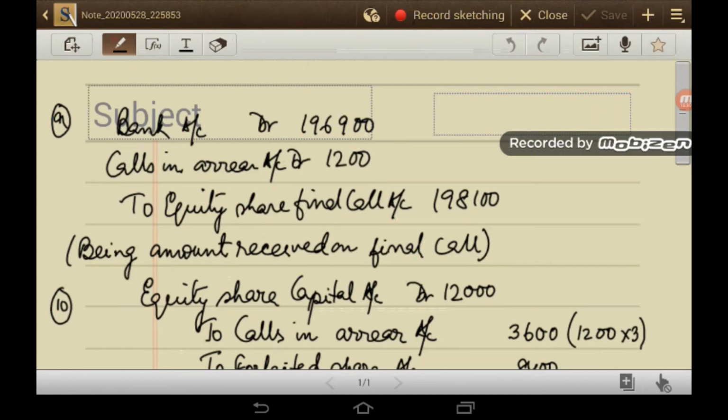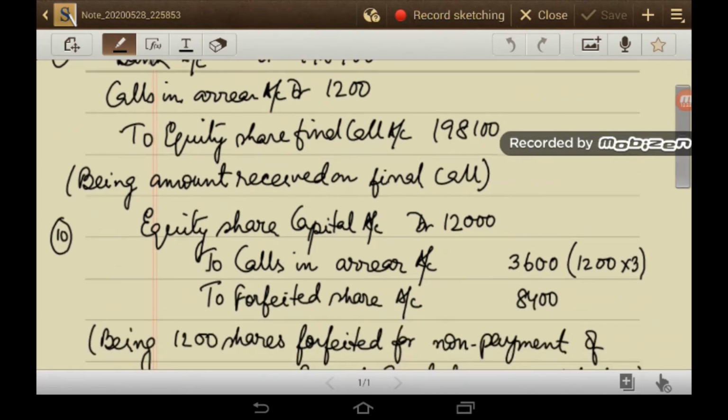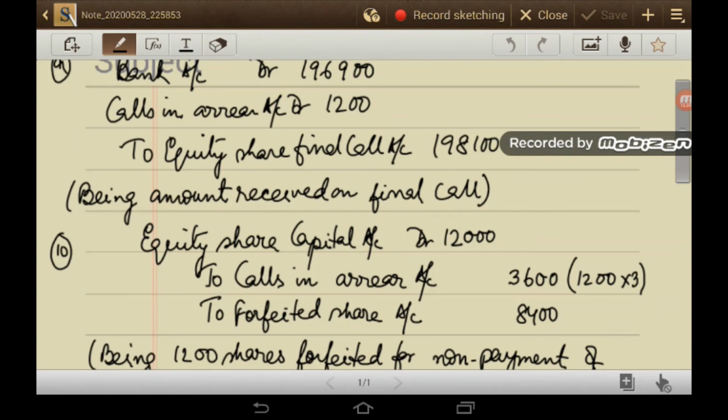So the 10th journal is equity share capital account debit, calls in arrear 3,600, to forfeited share account 8,400. So 1,200 shares who failed to pay the first call and second call were forfeited after the final call was made. So 1,200 into 10, 12,000. Calls in arrear 1,200 into 3, so rupees 2 for first call and 1 for second call. So rupees 3 into 1,200 gives 3,600. To forfeited share account is 8,400.